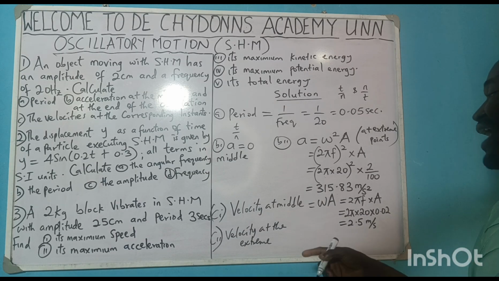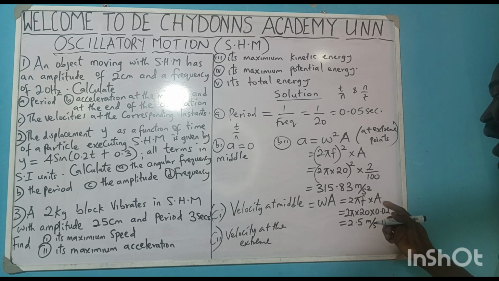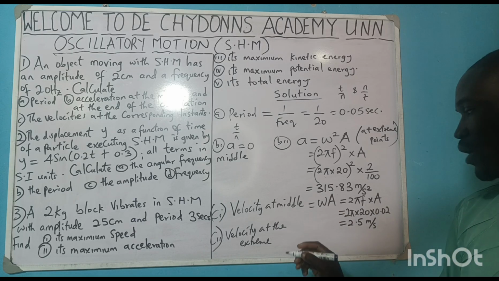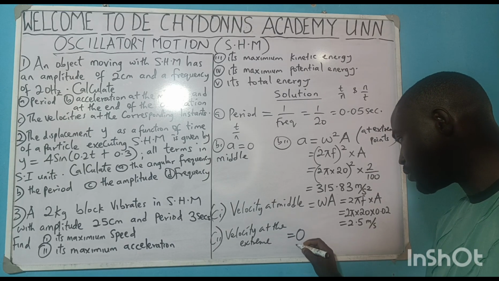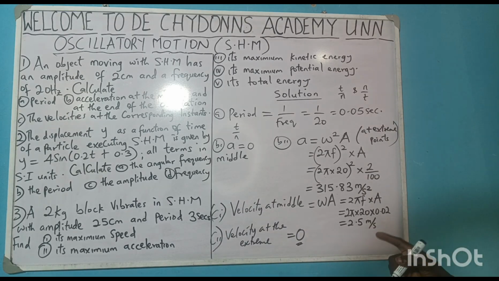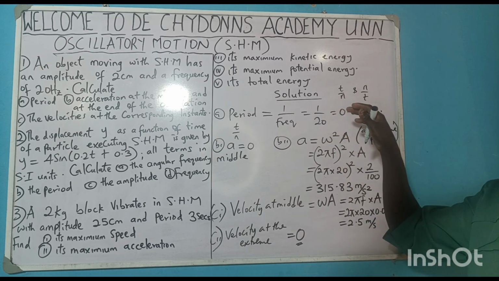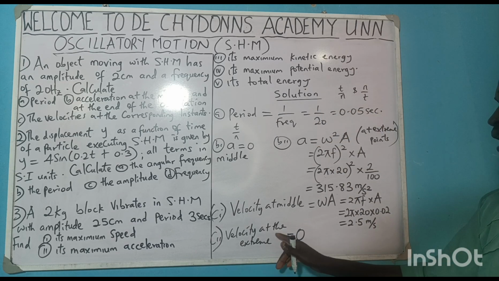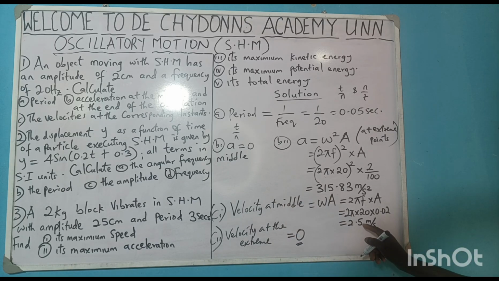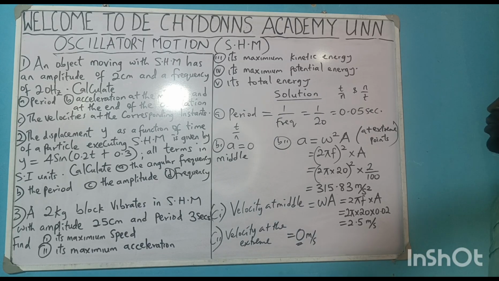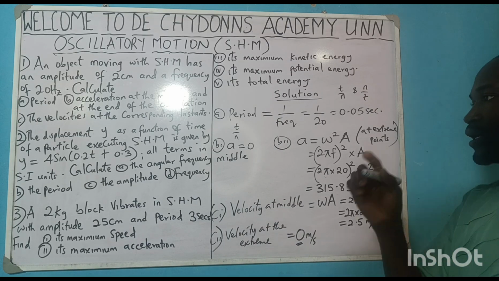Then velocity at the extreme. At the extreme, the velocity is going to be equal to 0 because it's minimum at the extreme. Yes, we said at the extreme x is equal to A, and so you'll be getting velocity at the extreme to be equal to 0, but velocity at the middle is 2.5 meter per second. Okay, we'll go to question number 2.